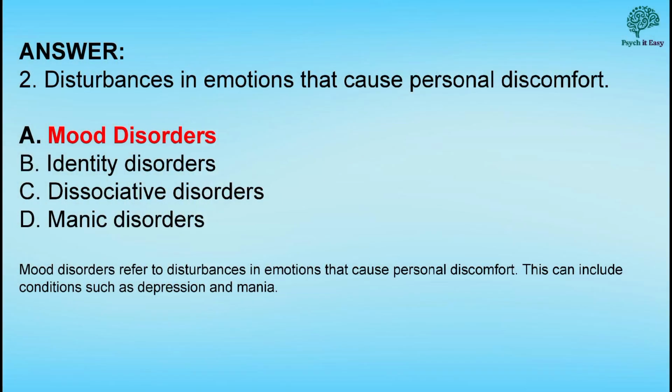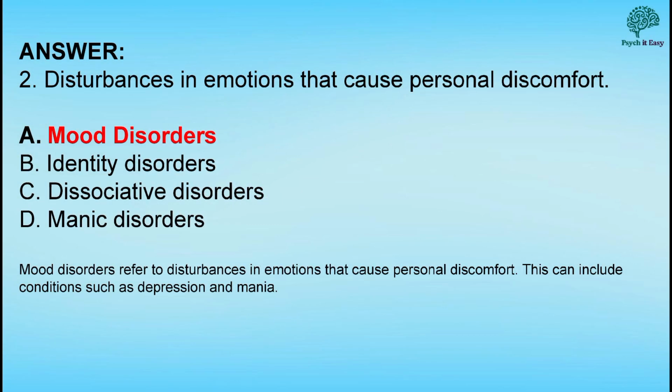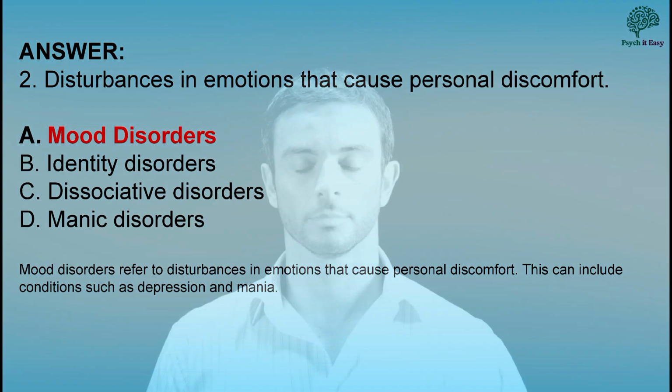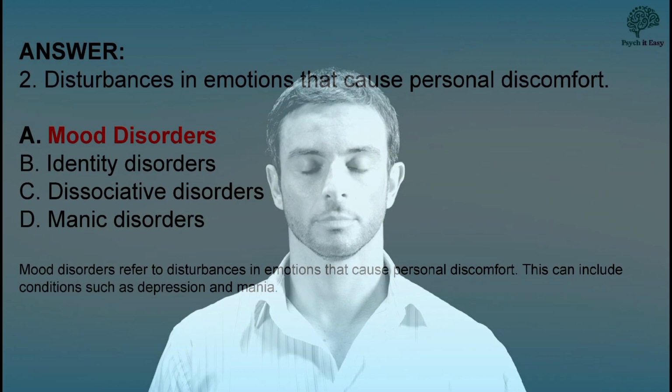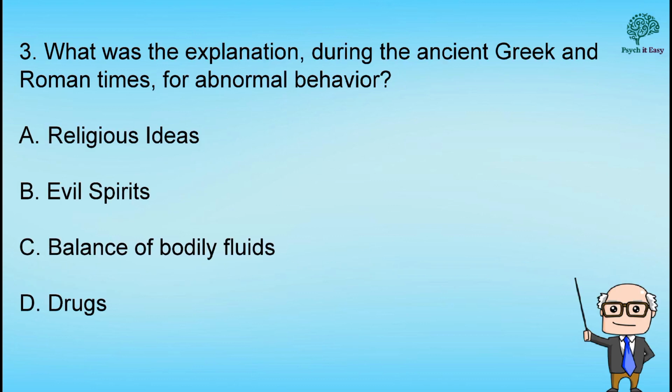Sa ibang choices naman, there is no classification na identity disorders in the DSM-5-TR, which is yung current na ginagamit ng mga psychologists and psychiatrists. Pero ngayon, meron tayong dissociative disorders kung saan nandoon yung dissociative identity disorders, formerly called multiple personality disorder. Wala rin pong classification na manic disorder sa DSM-5-TR.